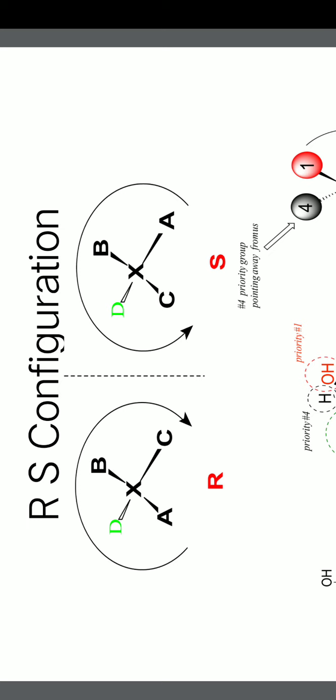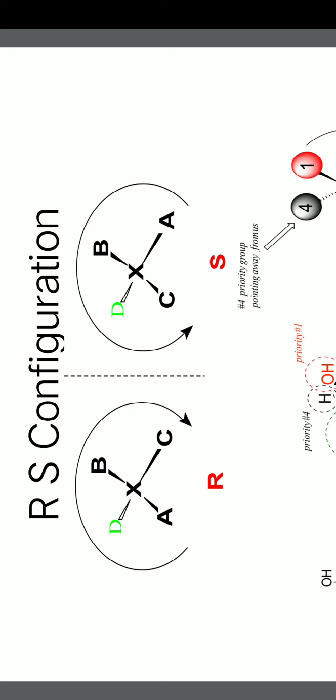You see, this is R and S configuration. It is how we generally represent two enantiomers. Otherwise we get confused because both look the same. So how do we identify which is one enantiomer and which is the other? For that, there is a method given. We first have to identify the four groups. Already I told you a chiral carbon has four different groups. If X is a chiral carbon, for example, it is attached to four different groups A, B, C, D. Then we give priority orders based on atomic number.